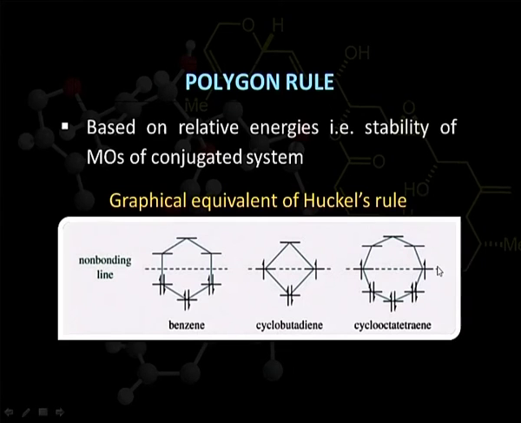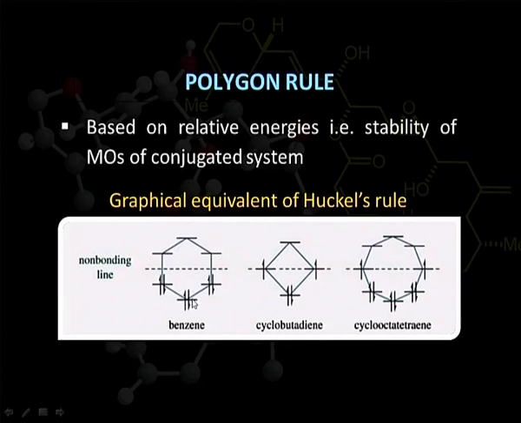This dotted line passes through the middle of the polygons and each vertex represents one pi molecular orbital. Molecular orbitals lying below this dotted line are called bonding molecular orbitals, and those lying above it are called anti-bonding molecular orbitals.